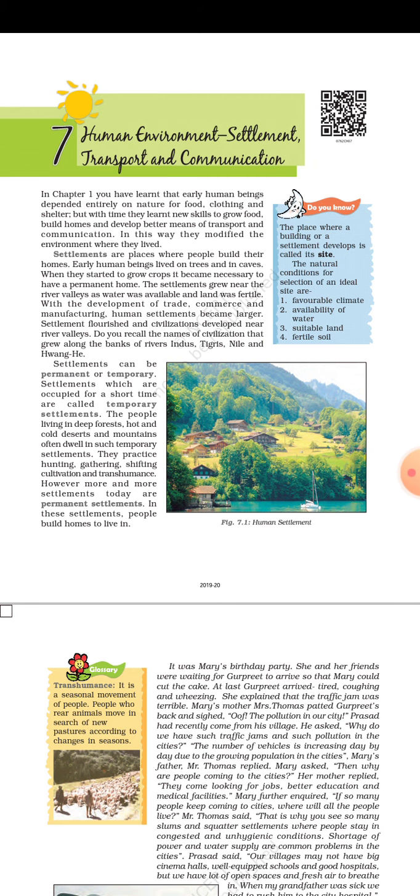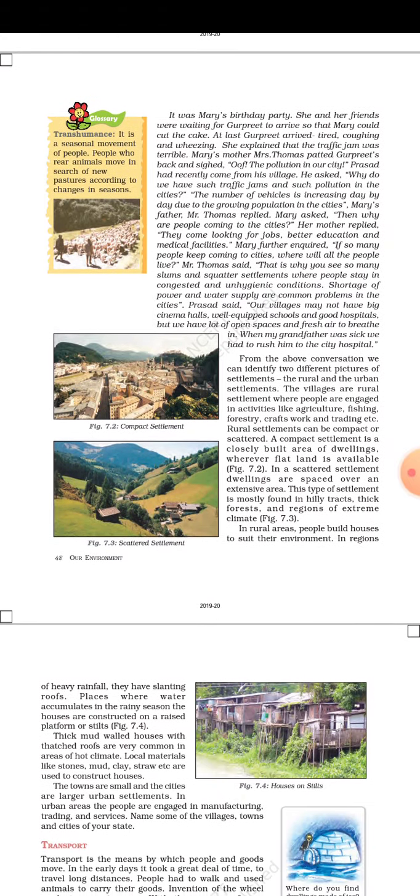Let's start our session. Chapter 7, Human Environment, Settlement, Transport and Communication. In the last session, we learned about settlement and transport. Today, we are going to see the major types of transport in detail. Let's start.